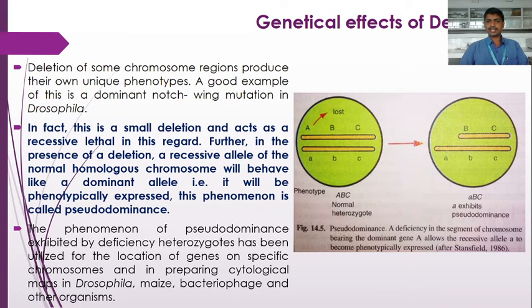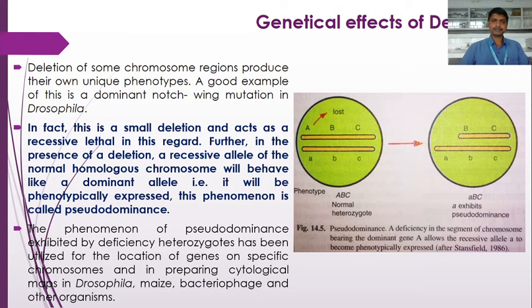So due to the deletion of a dominant gene, that is the capital A, which allows the recessive allele small a to express phenotypically, that is called pseudodominance. So the phenomenon of pseudodominance exhibited by the deletion heterozygotes has been utilized for the location of genes on specific chromosomes and in preparing the cytological maps in Drosophila, maize, bacteriophage and other organisms.